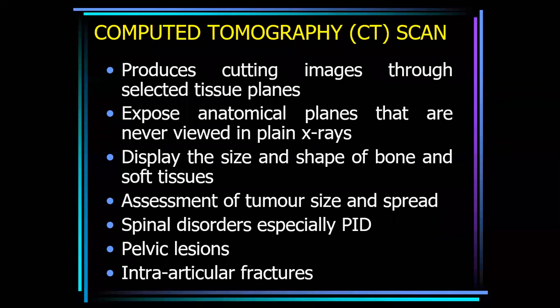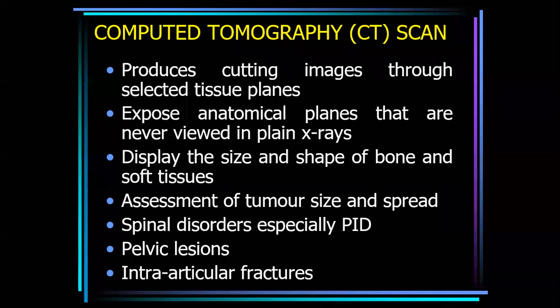There are other radiological investigations such as CT, computed tomography. So what is the difference between CT scan and bone scan?